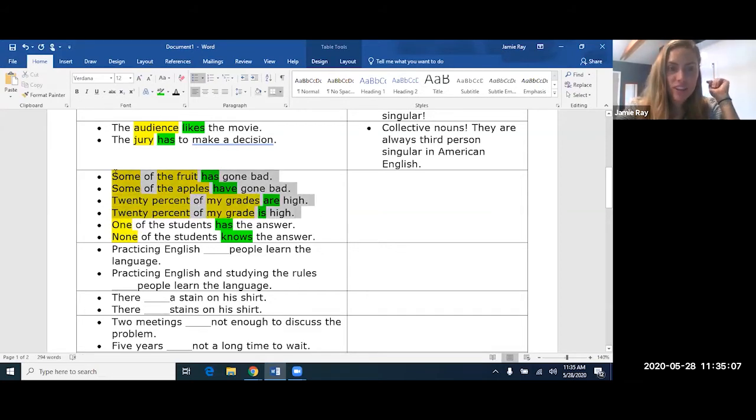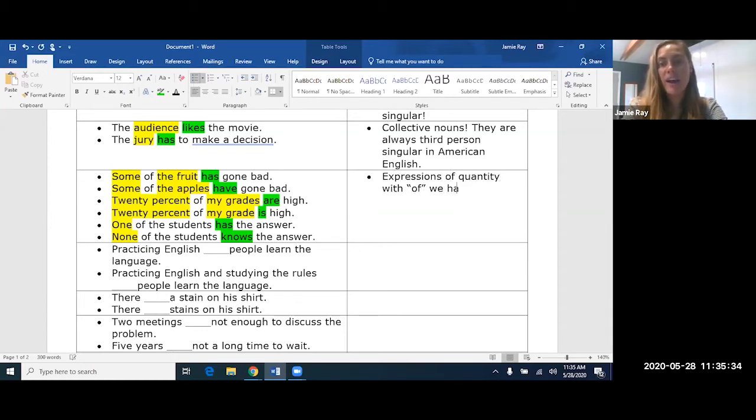But over here with these ones, some of, all of, 20% of, a lot of, these quantities, remember, we have to make sure that we aren't looking at the some, the all of, the a lot of. We're actually looking at the noun that comes after of, okay? So the exception is with expressions of quantity with the word of, we have to look.